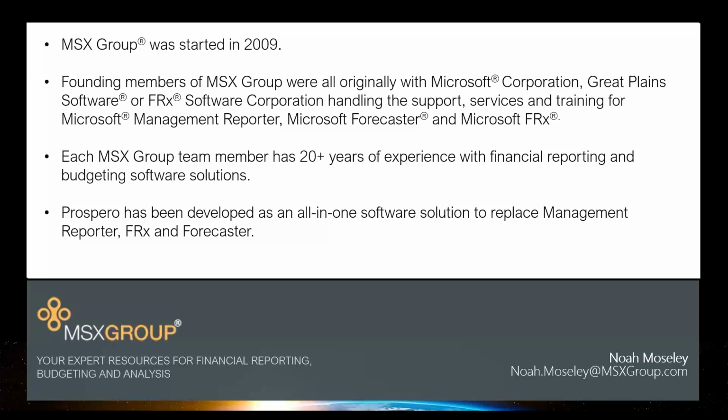So we rolled Prospero out first with financial reporting, and pretty much the year after that, we added budgeting to it. So it's an all-in-one software solution for financial reporting and budgeting, although we do sell them separately. You don't have to buy both of them at the same time. So that was how we have gone forward with a replacement plan for those Microsoft legacy products. Let me switch over to the next slide with you, a little bit about reporting.